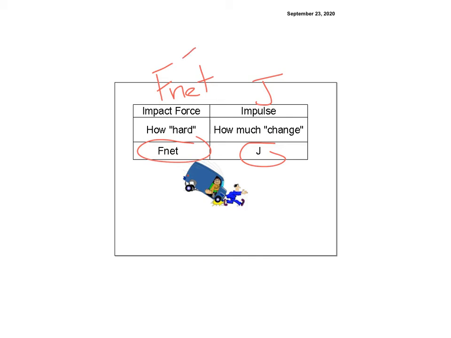Think of this one as pain. If we want to get to the concept, this is pain. This is change in momentum. I can't give you anything else. Imagine a truck barreling at you. It's going to have a lot of momentum. Now, it could hurt me. It could not hurt me. There's different ways I could get hit by that truck. So that has to do with how much force it gives to me. But the change in momentum is always going to be the change in momentum.